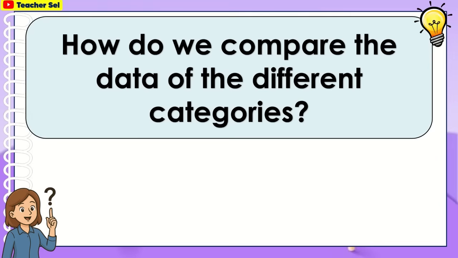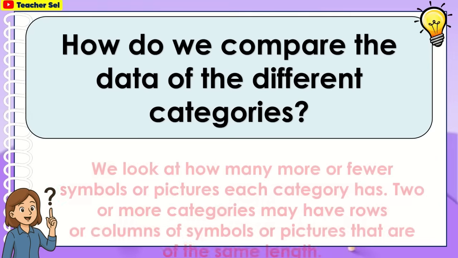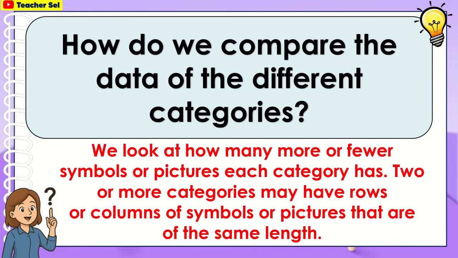How do we compare the data of the different categories? We look at how many more or fewer symbols or pictures each category has. Two or more categories may have rows or columns of symbols or pictures that are of the same length.